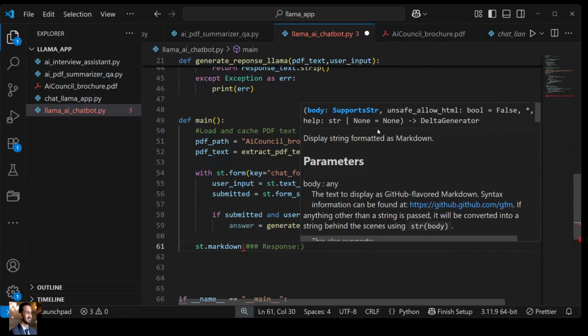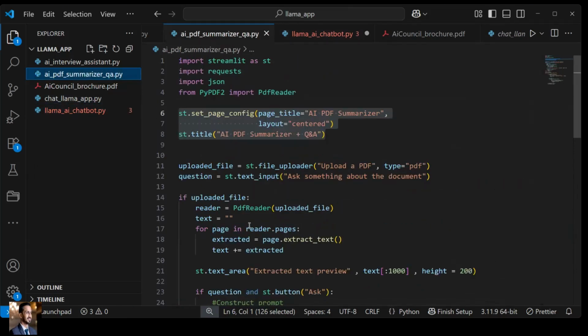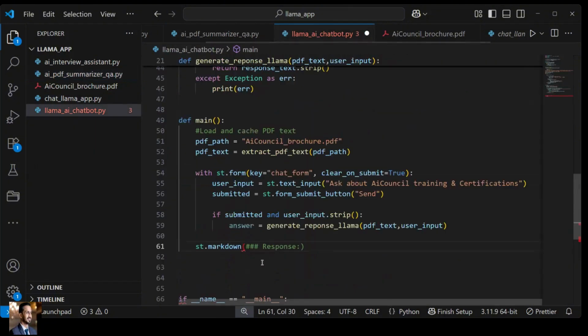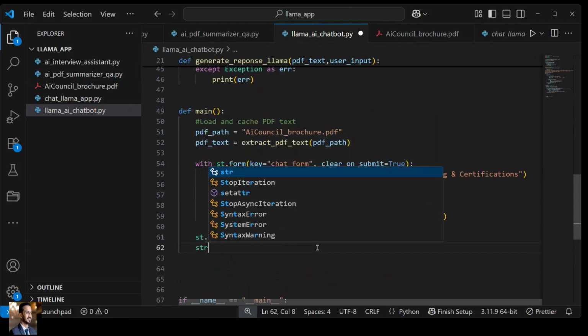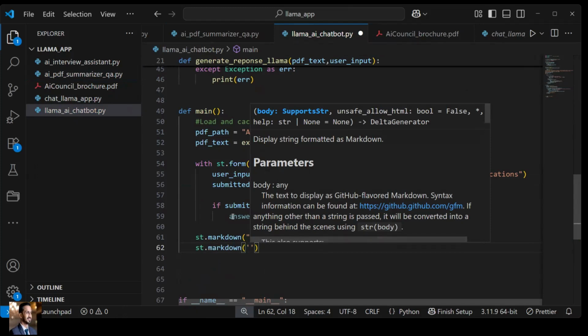So it will just generate a response for me. That means it will give you the same thing like we used earlier, here we had used in the PDF summarizer. If you compare it, so what do we do here? I can just take it from here and paste it, right? So this is a response, and thereafter the output. So st.response, we have a response or answer, anything I can write, and here we can use st.markdown. Okay, whatever the answer, where is our answer? We can just use over here. This is our answer.